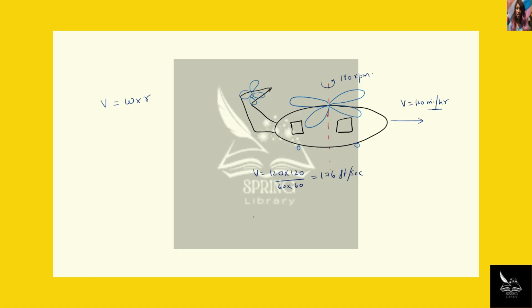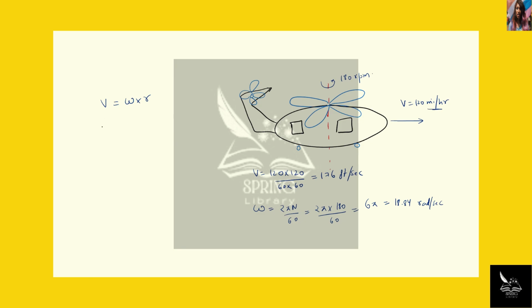Now we find the angular velocity. This is 2 pi times the number of revolutions per second. The number of revolutions is 180 divided by 60. So this becomes 6 pi. Solve this value and we get 18.84 radians per second.